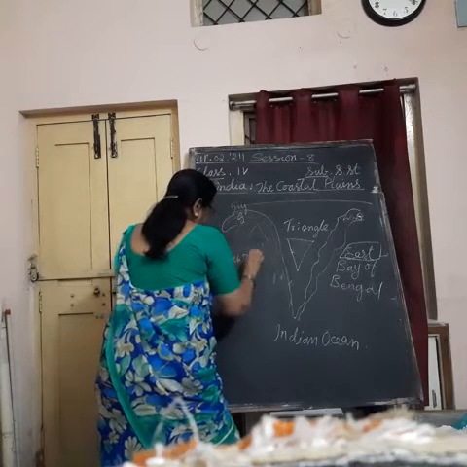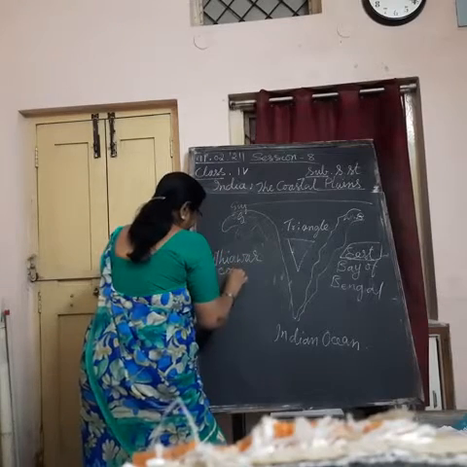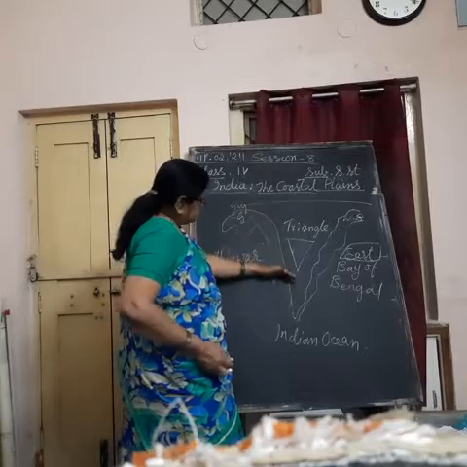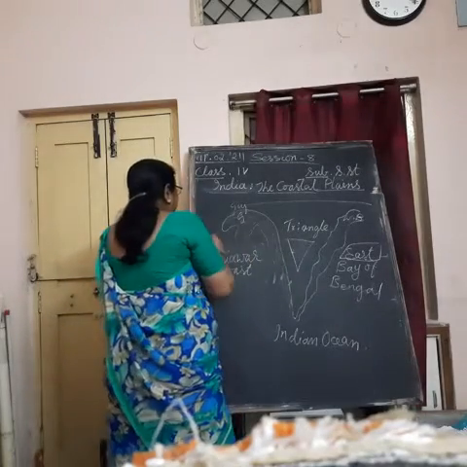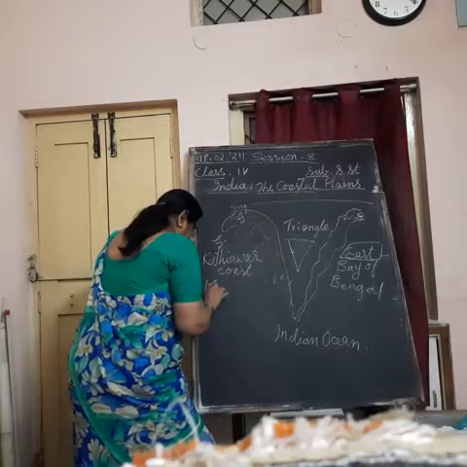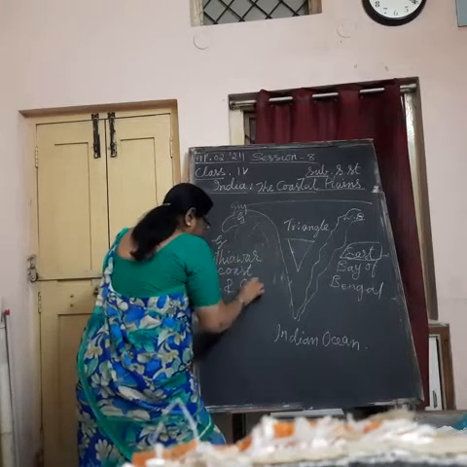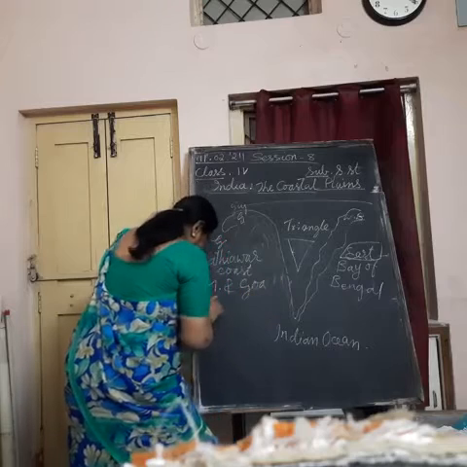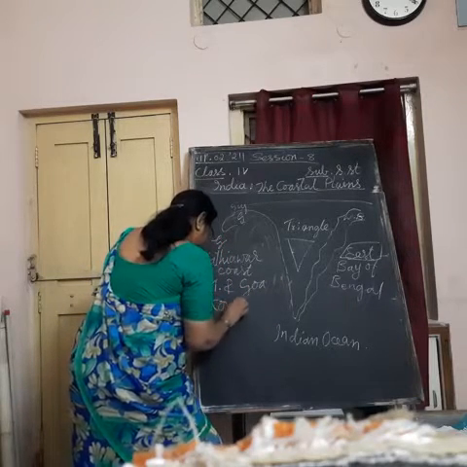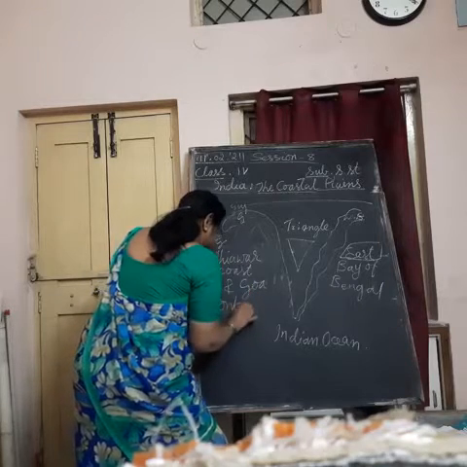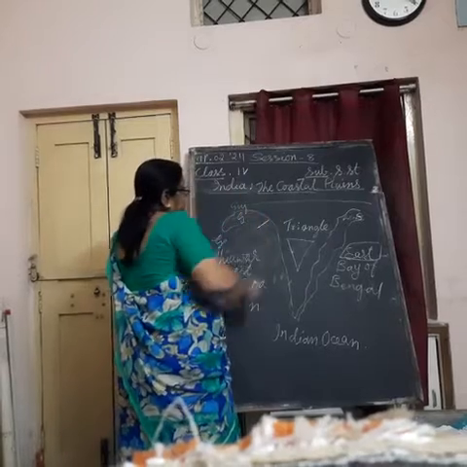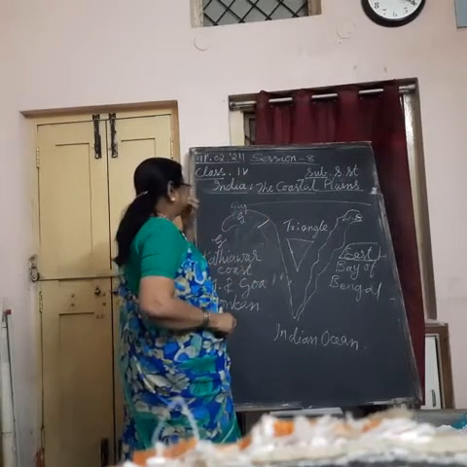Kathiawar coast. And Maharashtra and Goa together, it is Gujarat. Then Maharashtra and Goa together, it has Konkan coast. Understand, this part is Kathiawar coast.